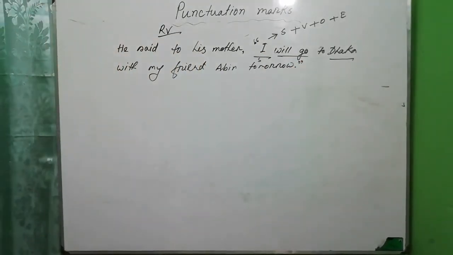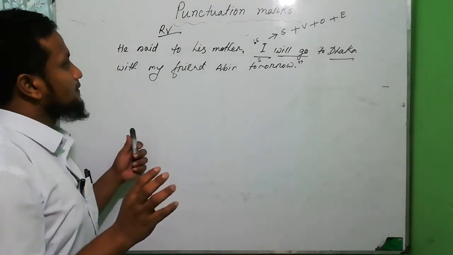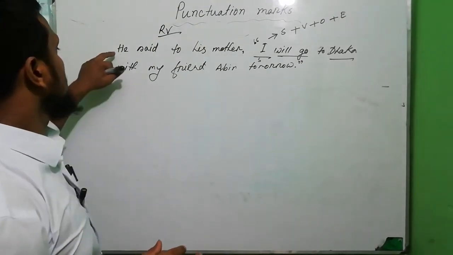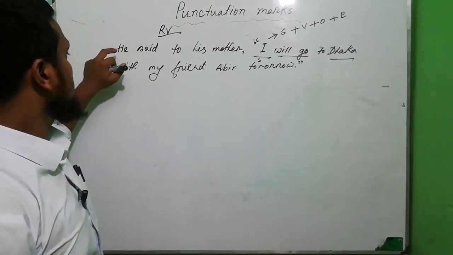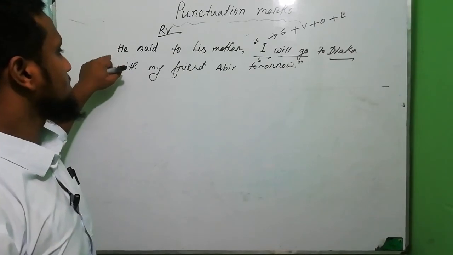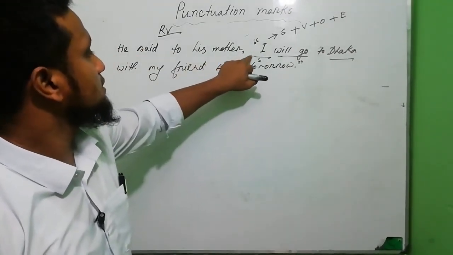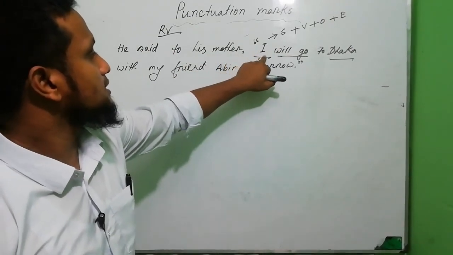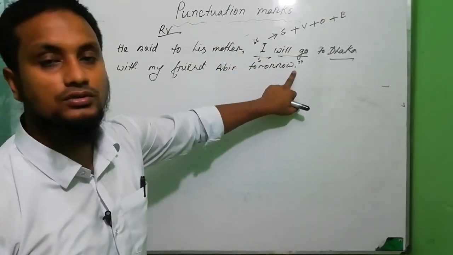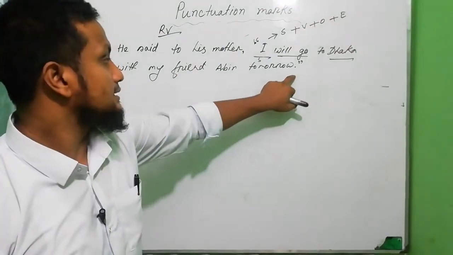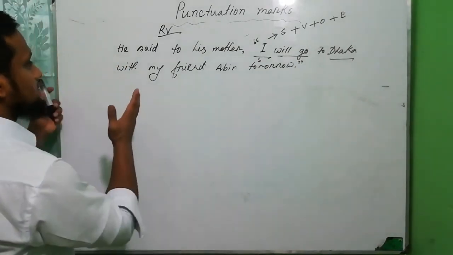So here lots of punctuation marks we found. First of all, capitalization we use as capitalization rules, and comma, punctuation mark, inverted comma, capitalization, and full stop according to the rules of sentence, and we use inverted comma. Okay, this is the direct narration.